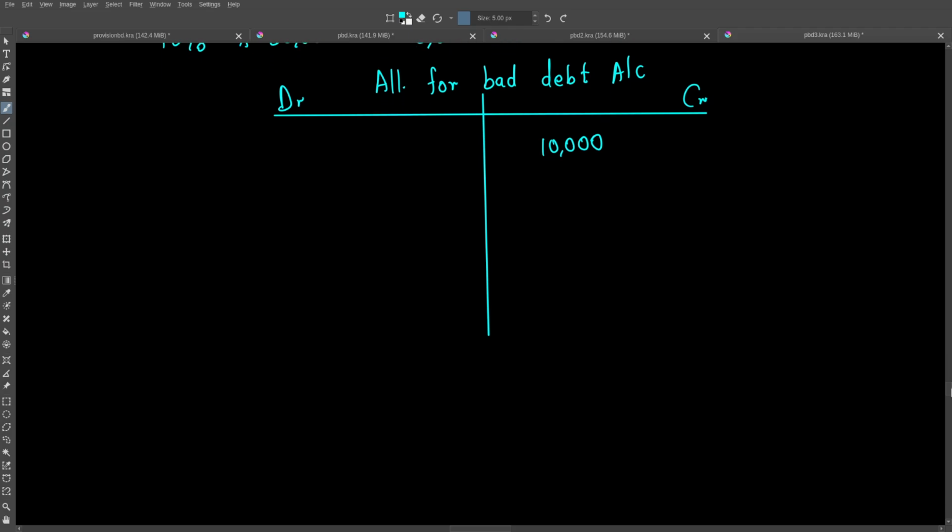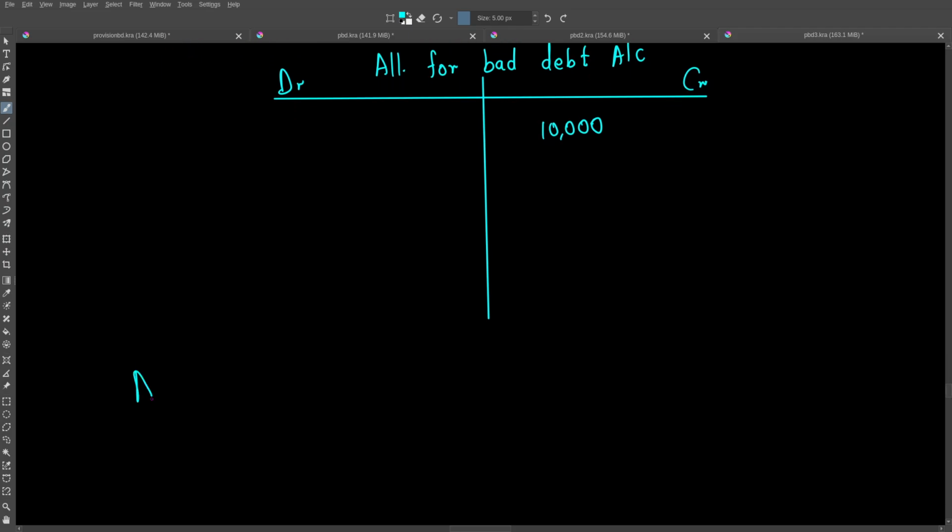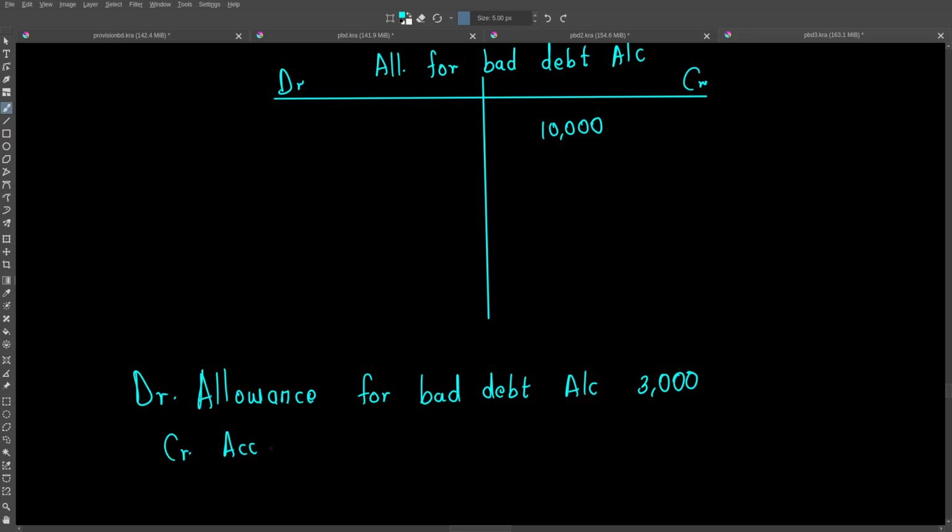How do we go about it? We come and debit this allowance to reduce it. What does that mean? We want to know that we have used 3,000 from our allowance for bad debt. From what we had provided for, 10,000, we have used 3,000 in writing off this receivable, which is 3,000. On the other end, it is no longer a receivable because now we have confirmed it's not going to be paid. So we credit the receivable account by 3,000.